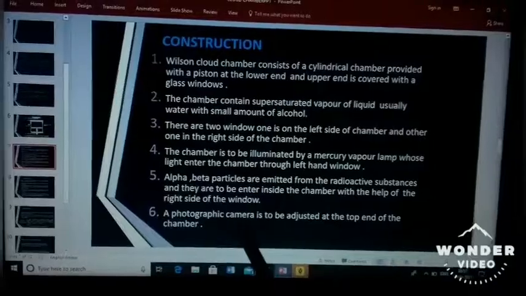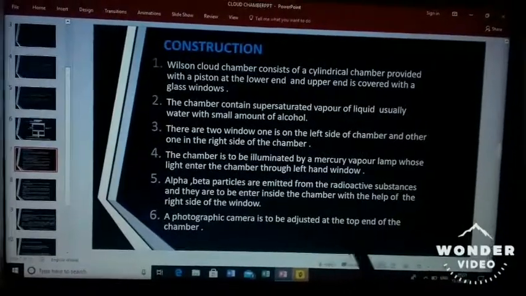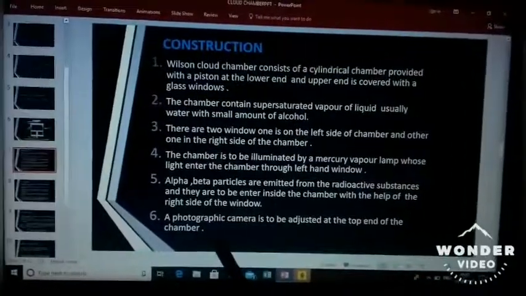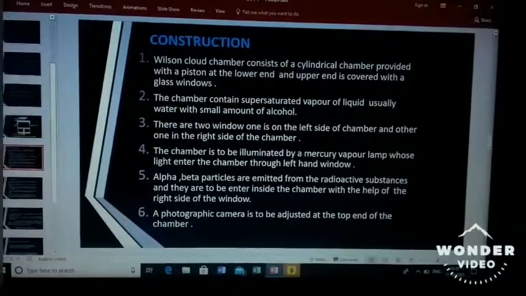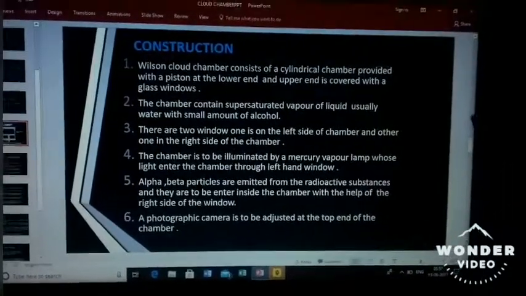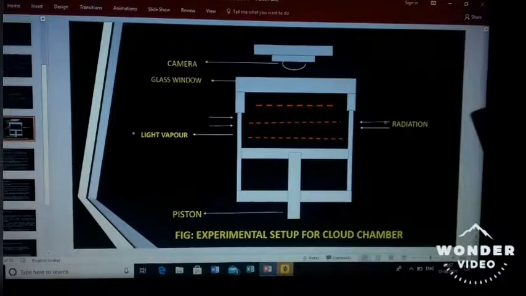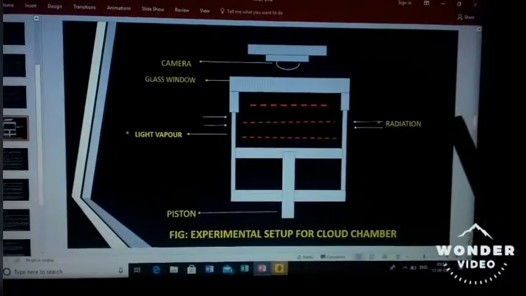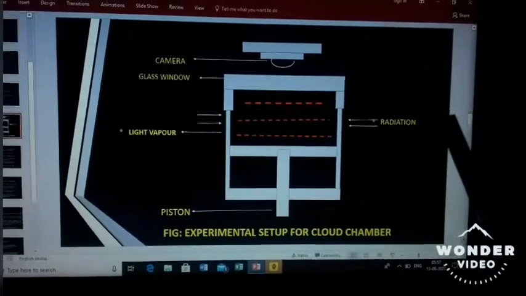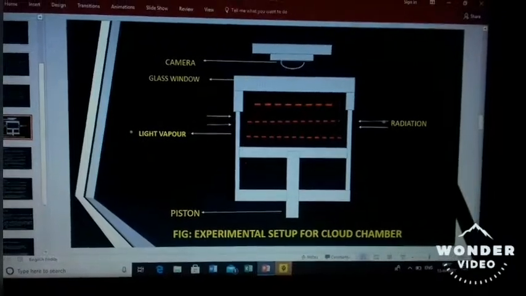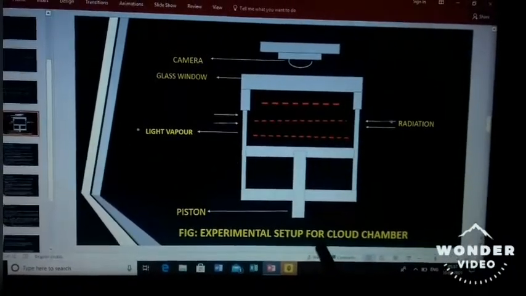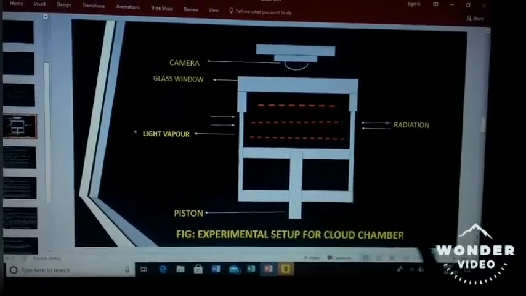A photographic camera is adjusted at the top end of the chamber. You can look here. Whatever I told in the construction part is all mentioned here in the experimental setup for cloud chamber.